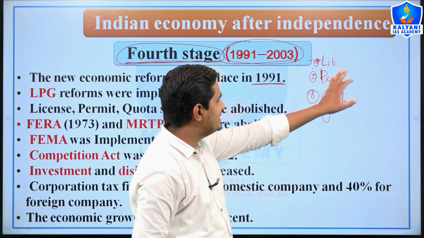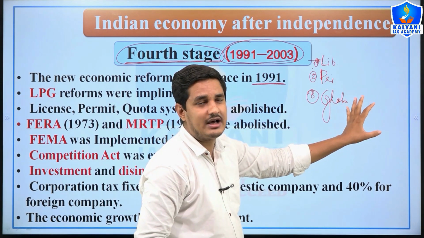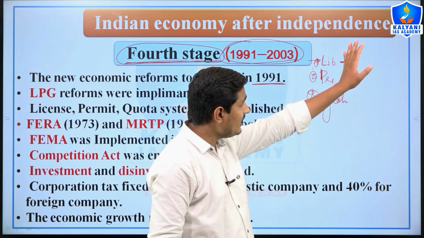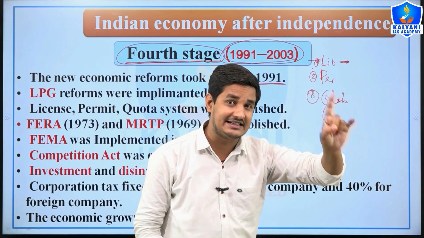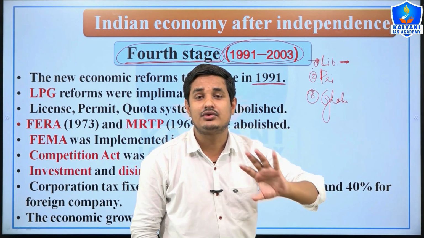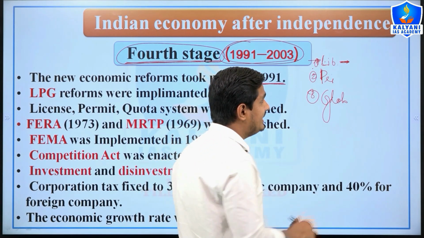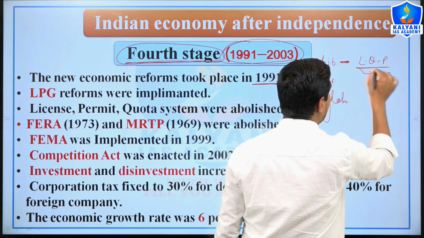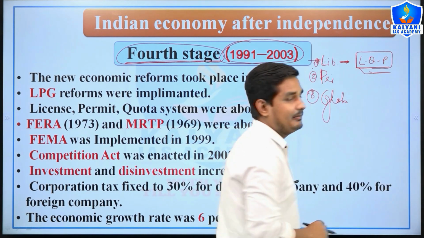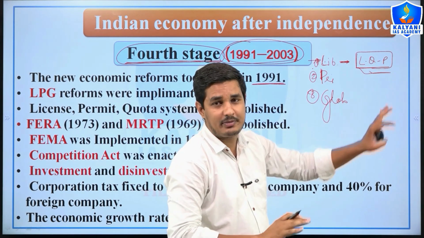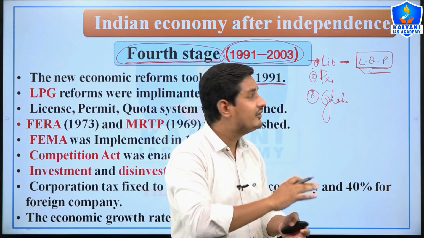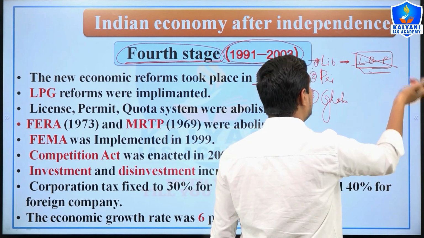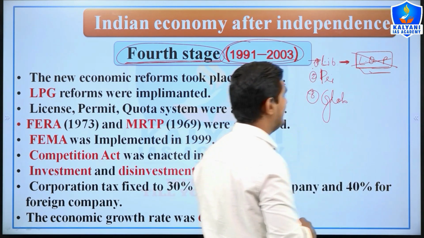Liberalization means, as I told you, that after the industrial policy of 1956 many industries were under the control of the Indian government, and the license, quota and permit system was very dominant before 1991. Without getting a license, quota or permission, a new industry could not be established. So the license, quota and permit system was removed, therefore the liberalized policy was enacted, right?